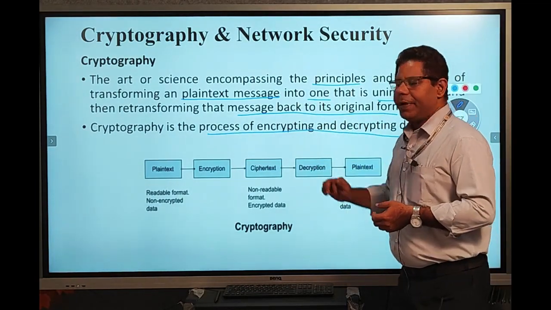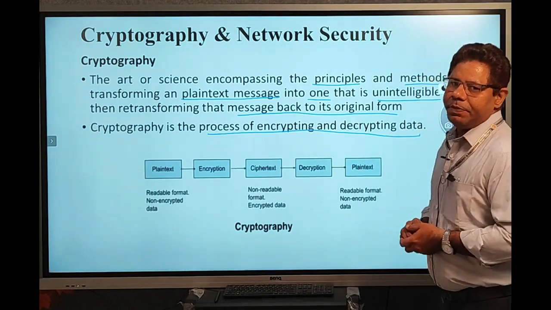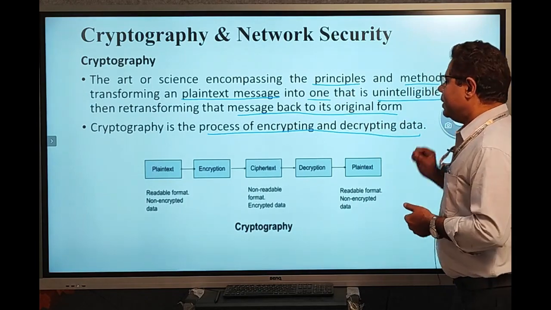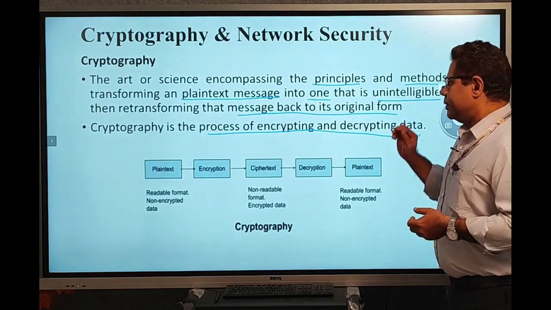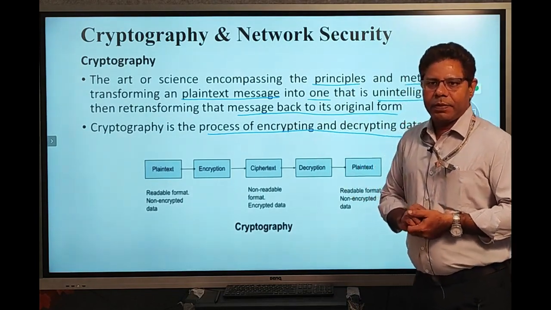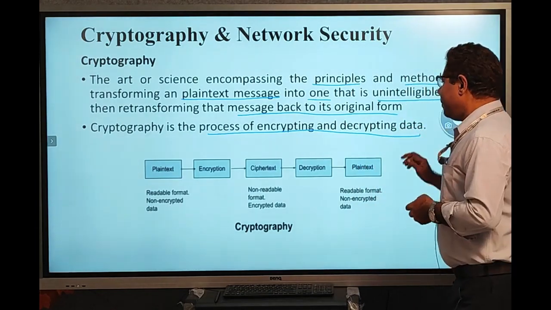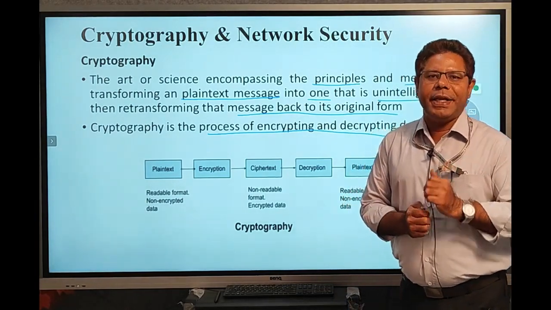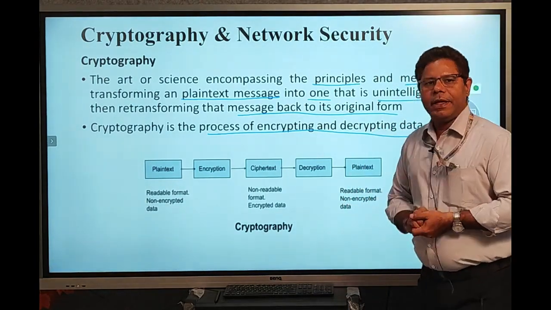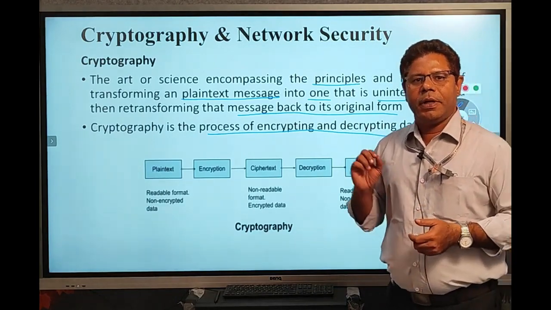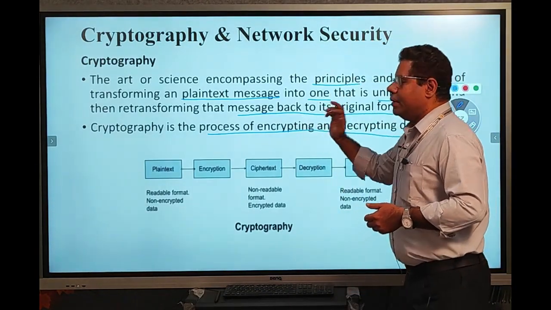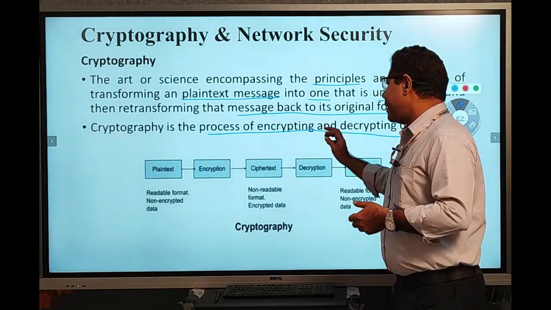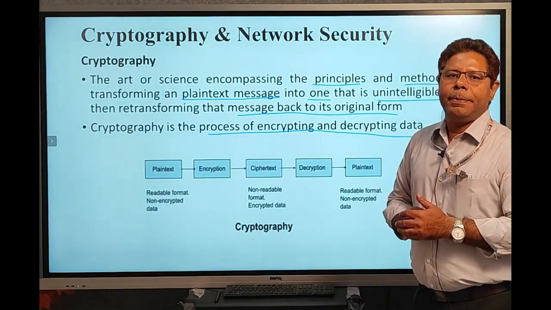So what is encrypting? Encrypting is converting plain text message into ciphertext message. What is decrypting? Decrypting is converting ciphertext into the plain text. So cryptography is the process of converting plain text message to ciphertext message, and similarly ciphertext message to plain text message.